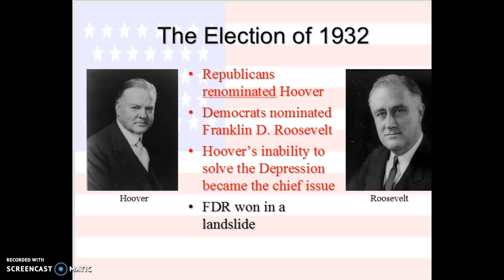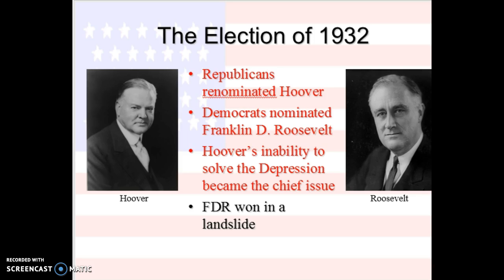Okay, here we have the Republicans. They renominated Herbert Hoover in 1932, but the Democrats nominated Franklin D. Roosevelt, who was the governor of New York, as their candidate. Hoover's inability to effectively tackle the problems of the Depression was the big issue here. In the end, though, FDR defeats the Republican in a landslide.